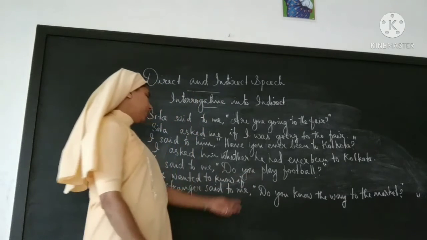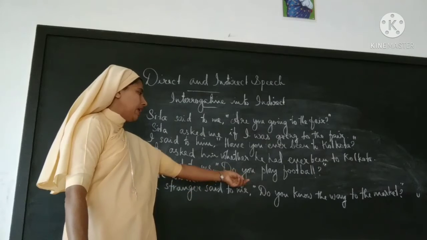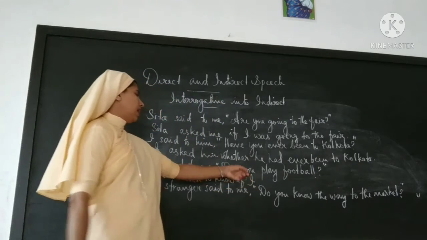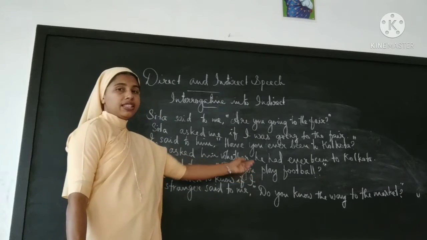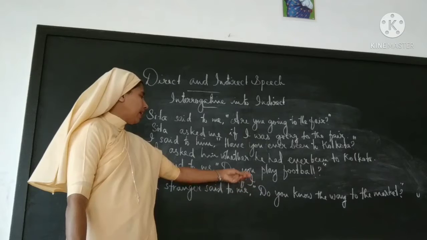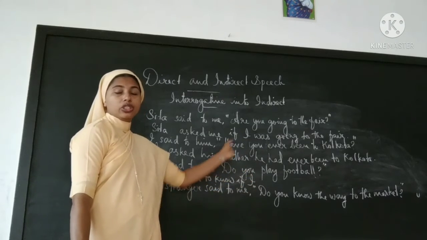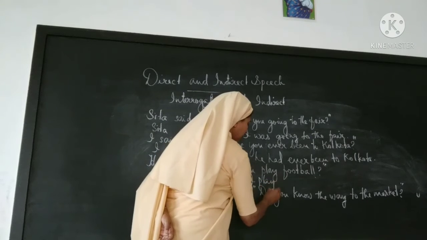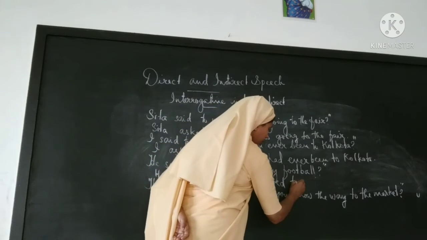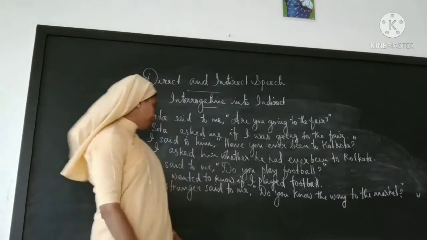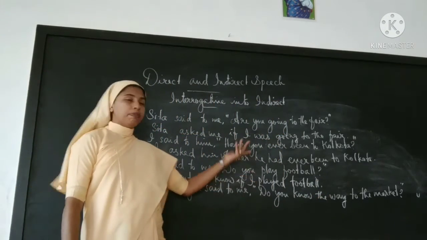He wanted to know if, the question is to me, that's why if I, and this is do you, that is simple present. It will be changed into simple past. So, I after that played. It will change into simple past. So, I played football. Okay. He wanted to know if I played football.